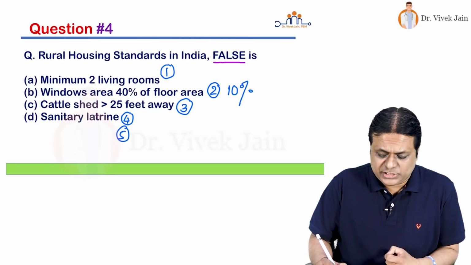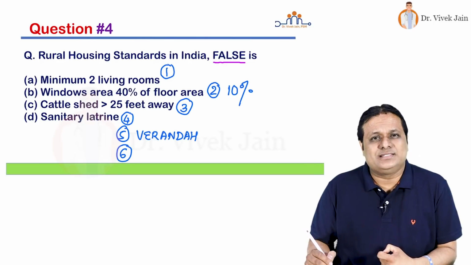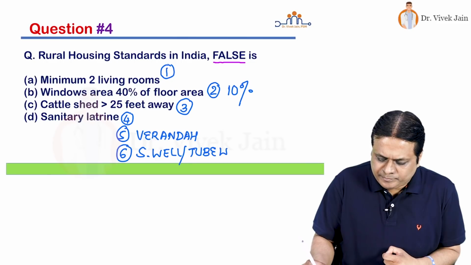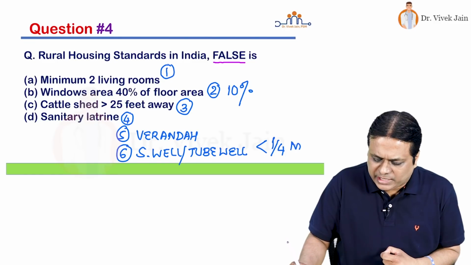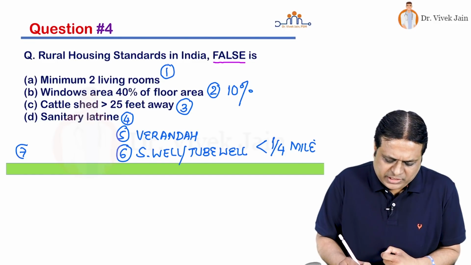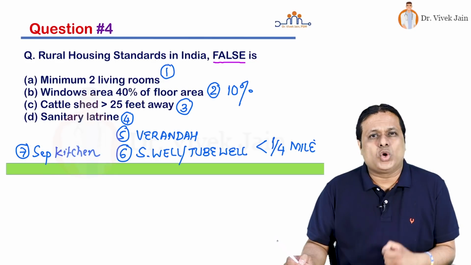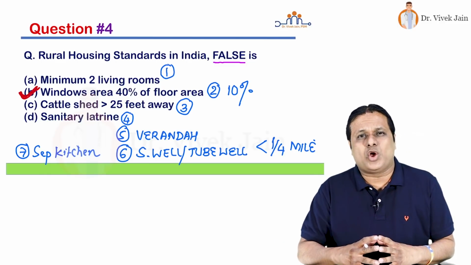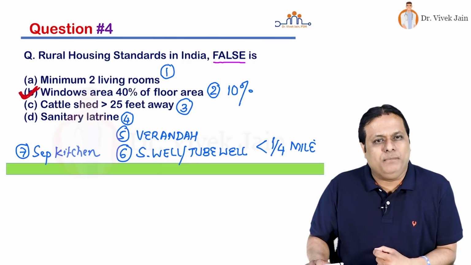Number 5, there should be ample veranda space. Number 6, a sanitary well or a tube well must be within 1/4 or quarter of a mile. Number 7, there should be a separate kitchen. So answer of the question they are asking, false statement, is choice number B. Window should not be 40% of the floor area. Window area should be 10% of the floor area minimum.